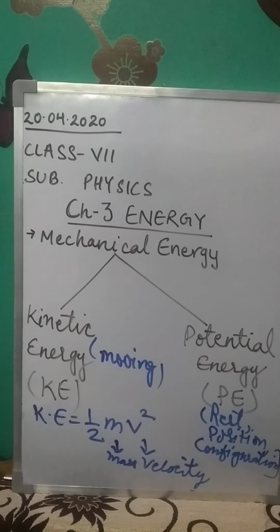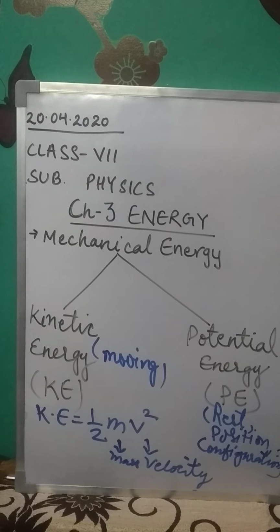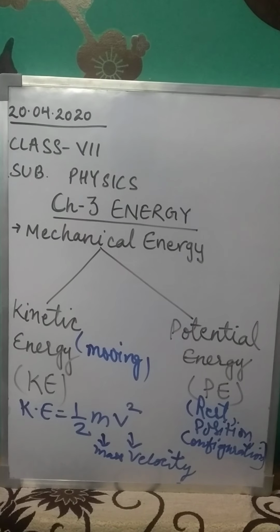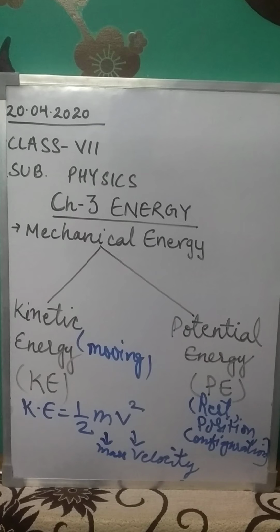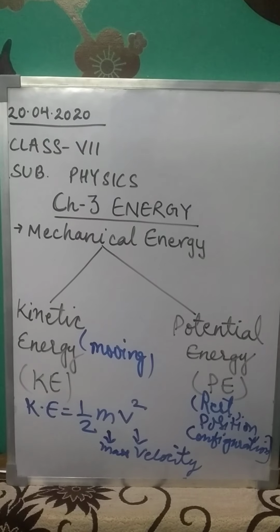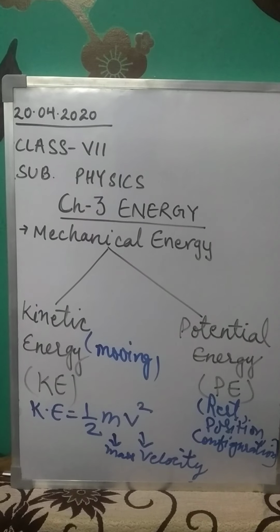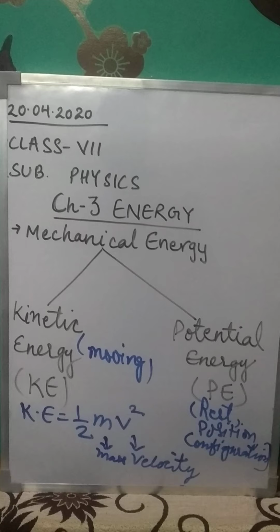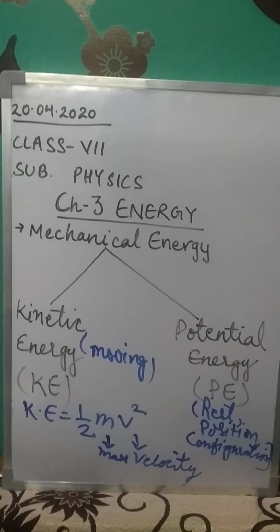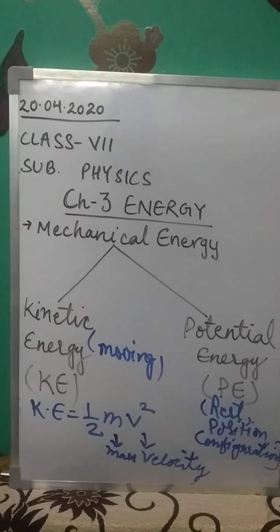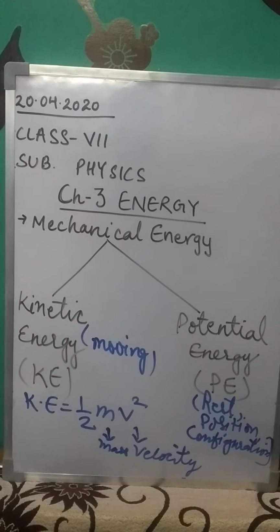Why were those small chalk pieces broken into smaller pieces? Because a raised brick, whenever we raise something to a high position, has stored potential energy in it, and when we drop it, while moving down, that potential energy converts into kinetic energy, and because of that kinetic energy, those chalk pieces break into smaller pieces.